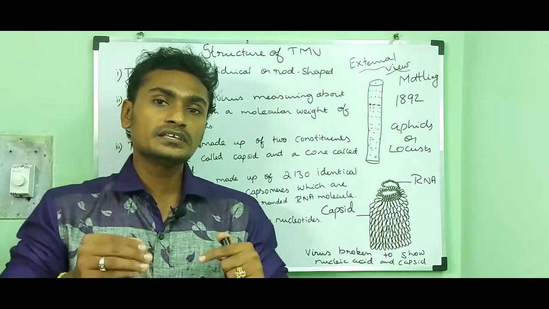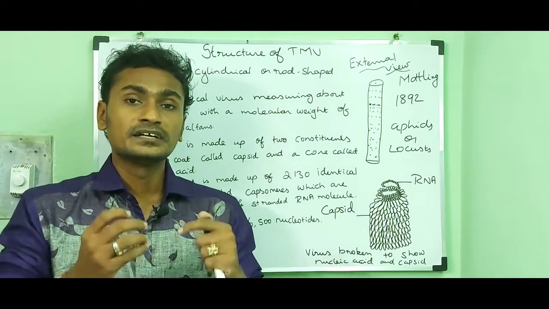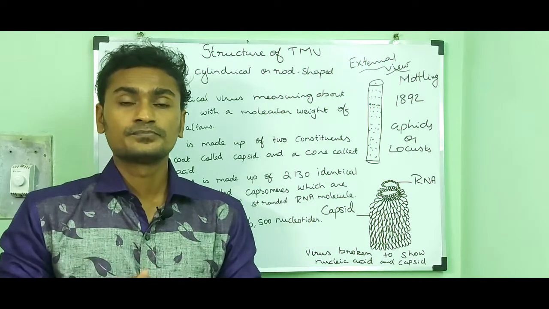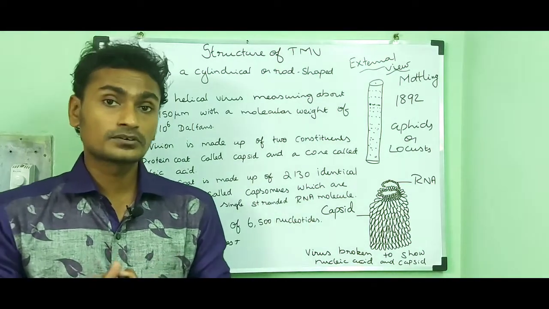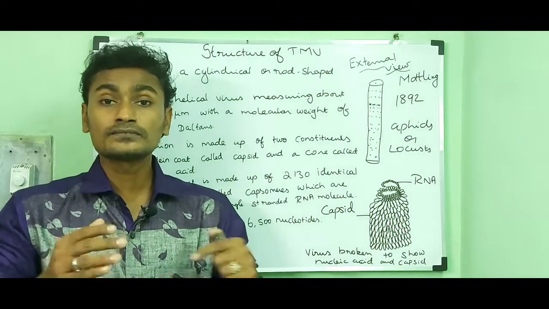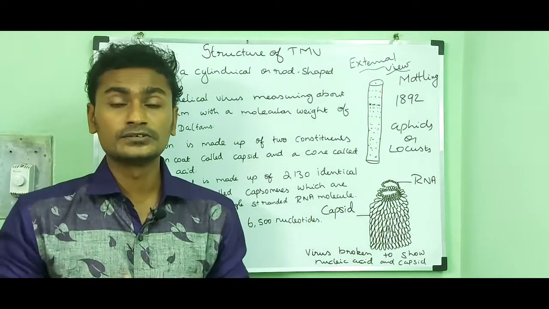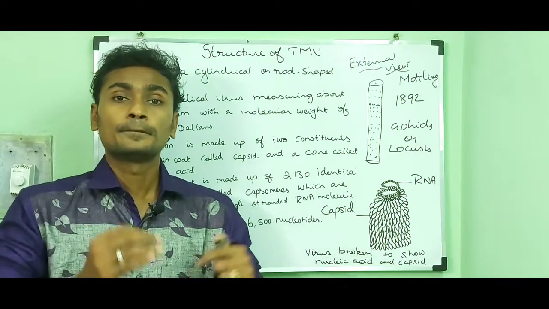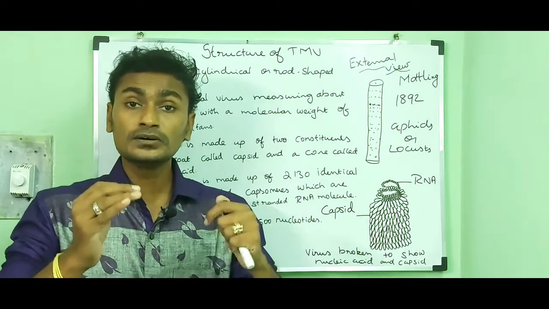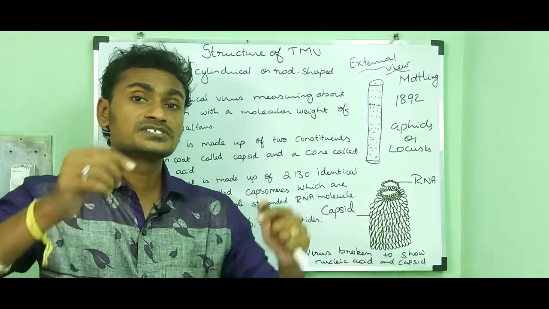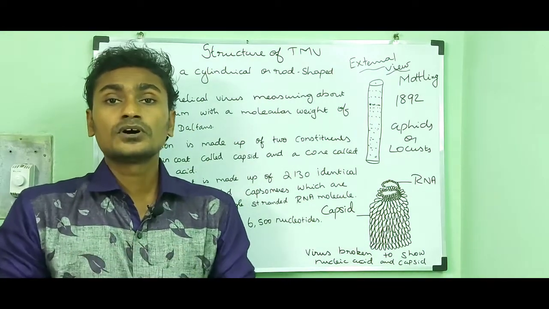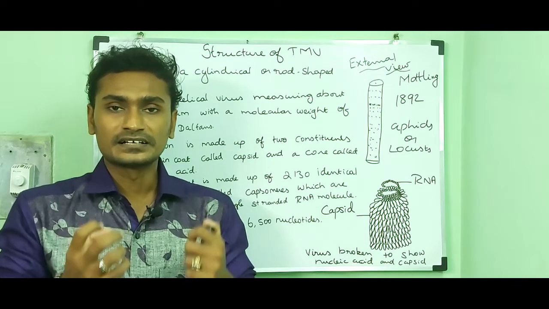So the yield of the tobacco plant is reduced, and its market value is also reduced, because the useful commercial part of the plant is the tobacco leaf. The disease affects the leaf, so the commercial value of the plant is reduced.